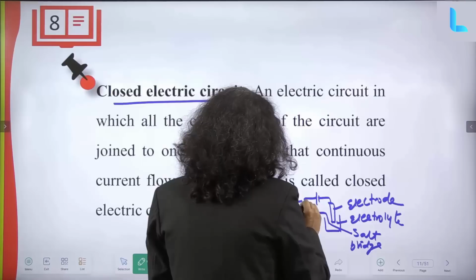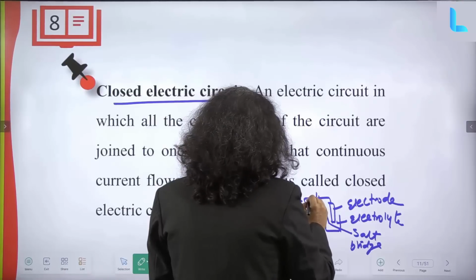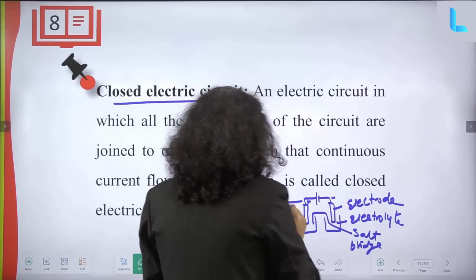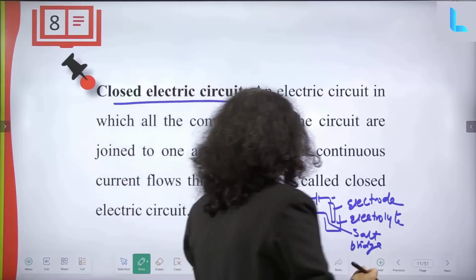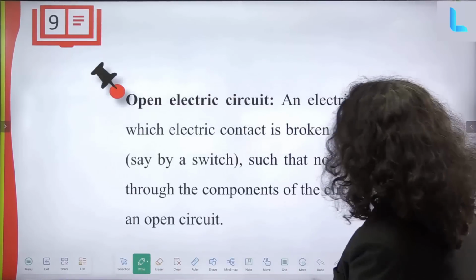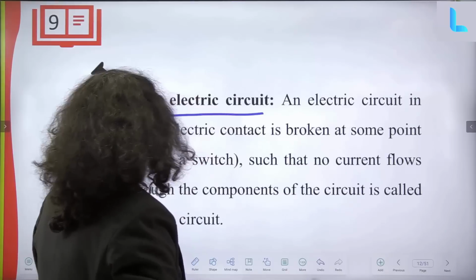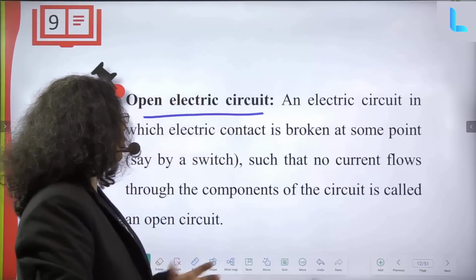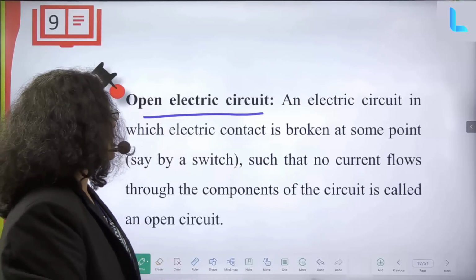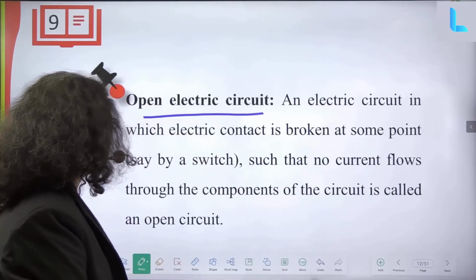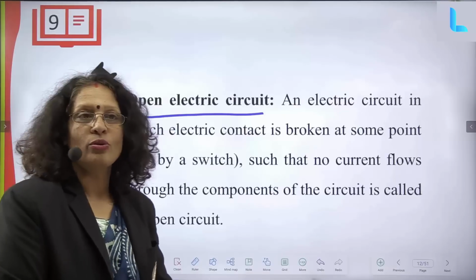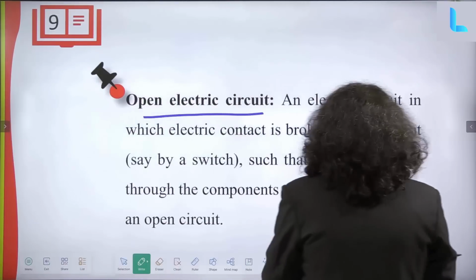So this will be having a positive end, this will be having a negative end. One is anode, one is cathode. Then open electric circuit means what? Open circuit means which electric contact is broken at some point, say by switch, such that no current flows through the components of the circuit. That is only called open electric circuit.